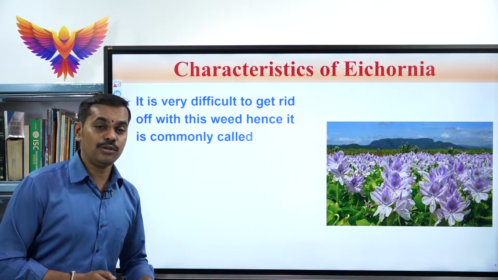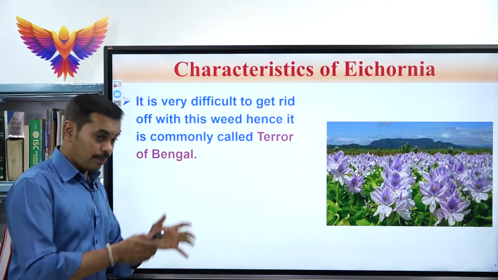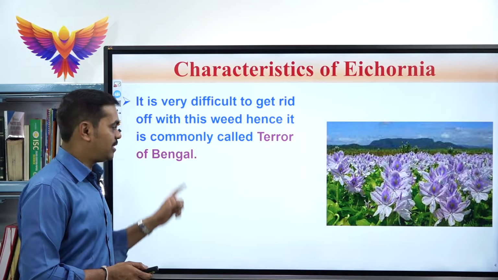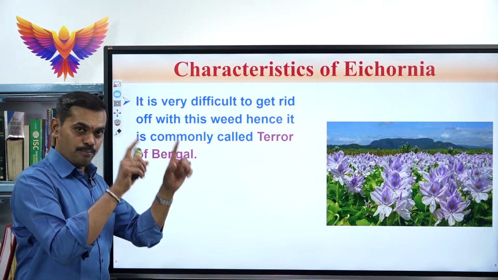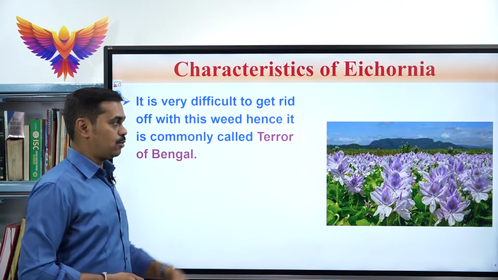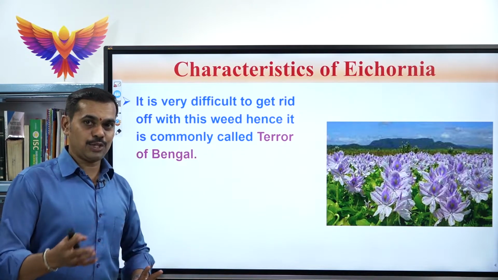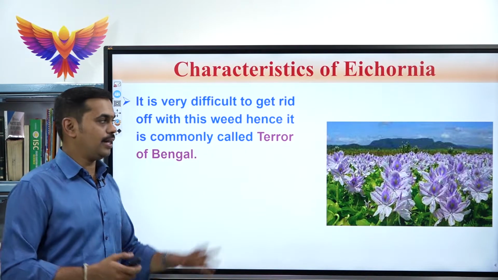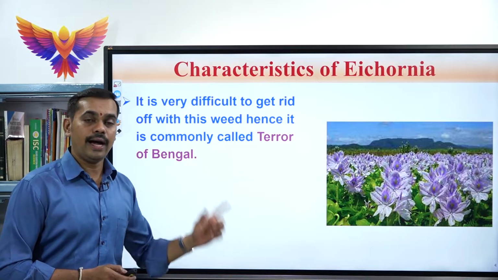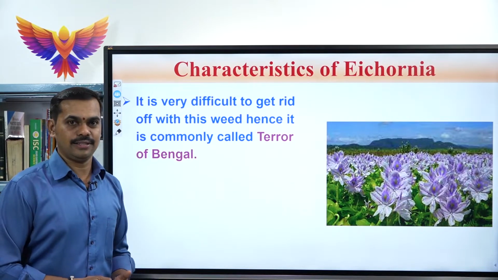It is very difficult to get rid of this weed from that place, and hence it is called the "terror of Bengal." So put double inverted commas and highlight that phrase, terror of Bengal. If asked which plant species is commonly called the terror of Bengal, then please write Eichhornia or water hyacinth.